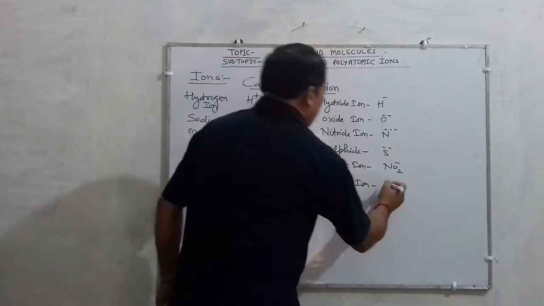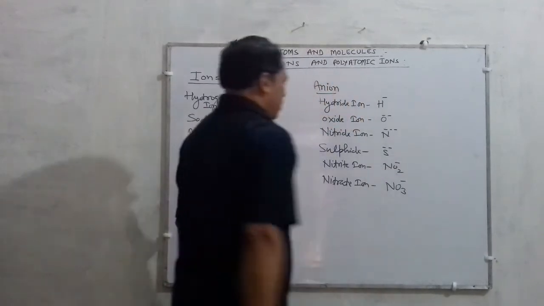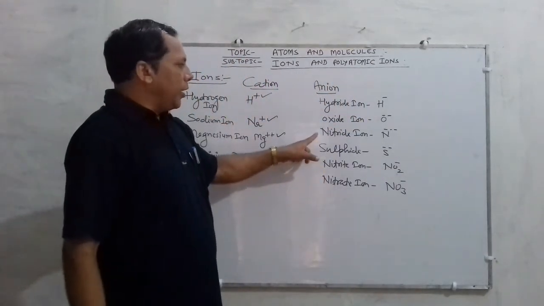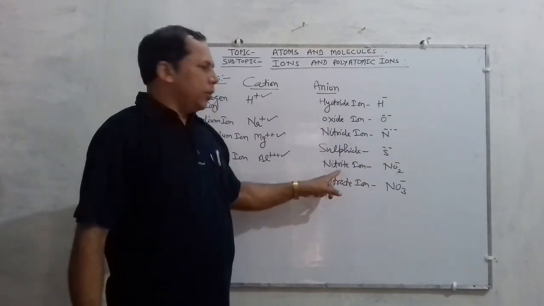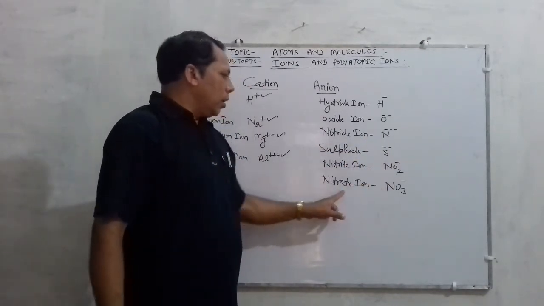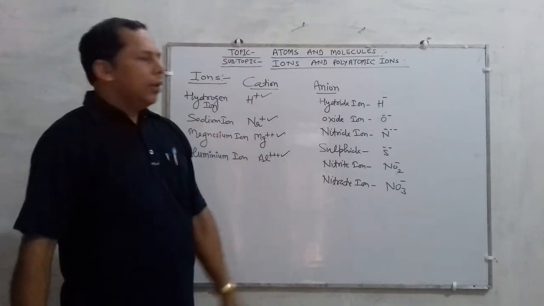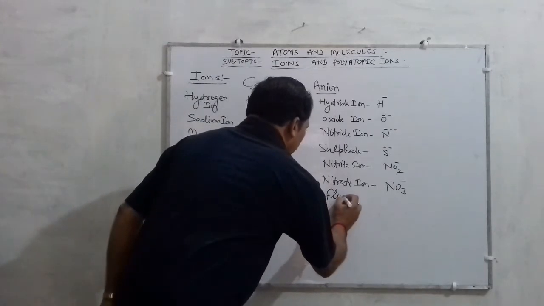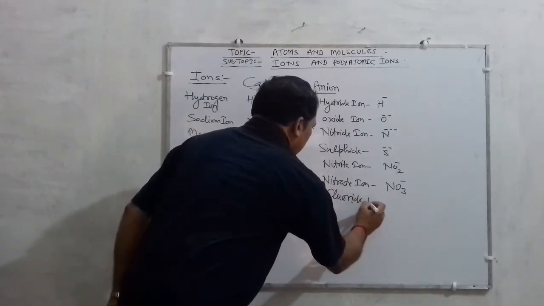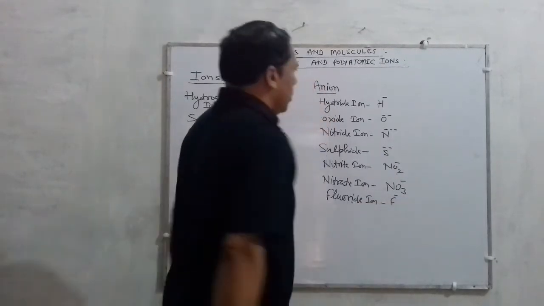Nitrate ion. Formula is what? NO3 minus. So one is nitrite, NO2 minus. Other is nitrate, NO3 minus. Clear? Similarly, the fluoride ion is F minus.